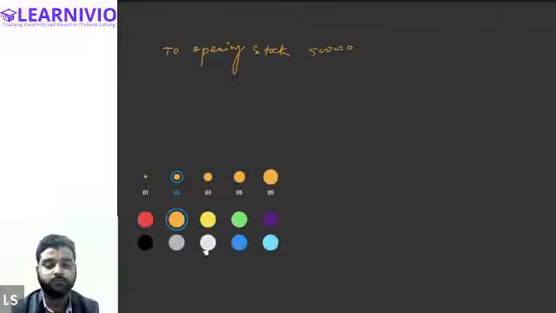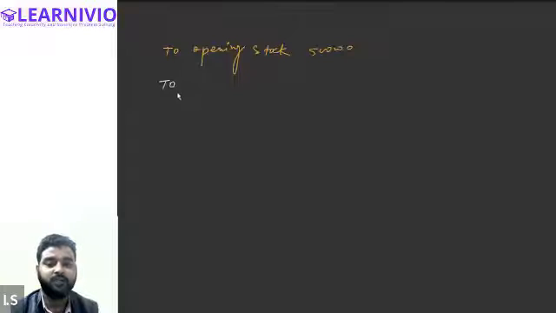Opening stock basically means the value of inventory that we had at the beginning of this year. So let's say at the beginning of the year, we have a stock of rupees 5 lakh. So we will write down the value of the opening stock. Then if I'm purchasing a few more inventories during the year, we will be writing it here on the debit side only, to purchases account.